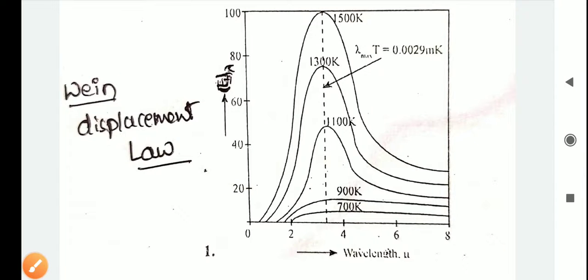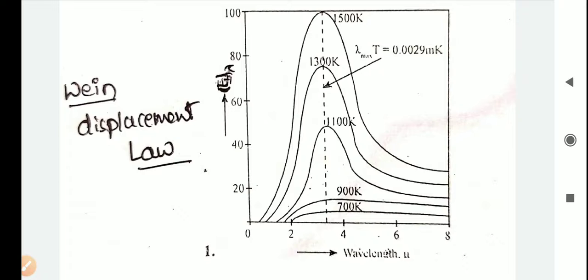Wien's displacement law and Lambert's law. Okay, Wien's displacement law. The variation of the distribution of the monochromatic emissive power with wavelength is called a spectral energy distribution. Okay, the following figure shows E lambda b for a selected number of temperatures.